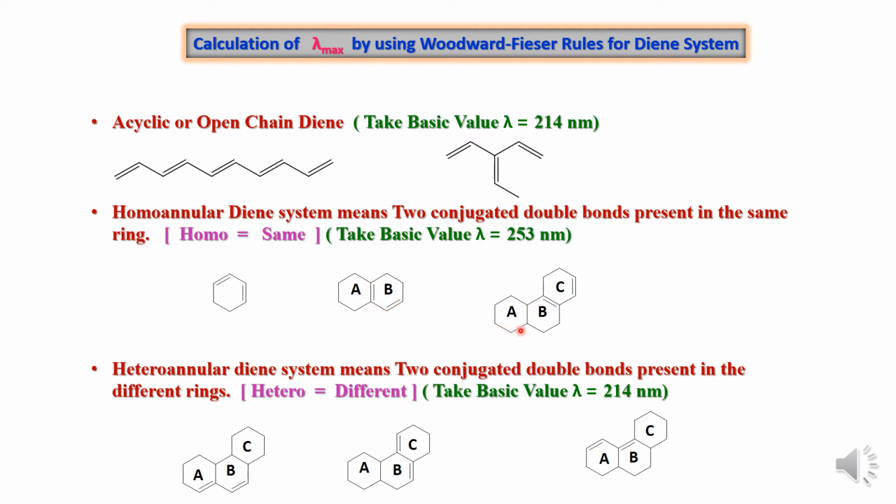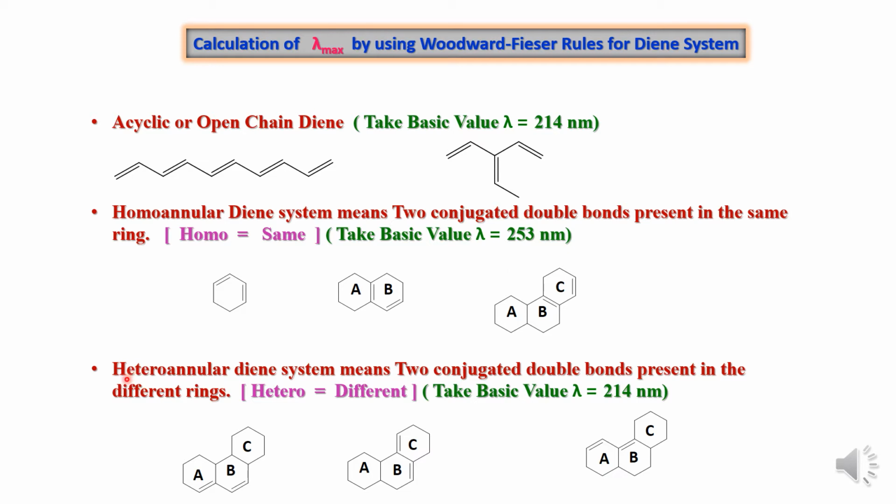Now this another compound where 3 rings are fused with each other, A, B and C. But you can see 2 double bonds here, and these 2 double bonds are present within the same ring, that is the C. Therefore, all these compounds are called as homoannular diene system, and for this we have to take lambda value, that is 253 nanometer.